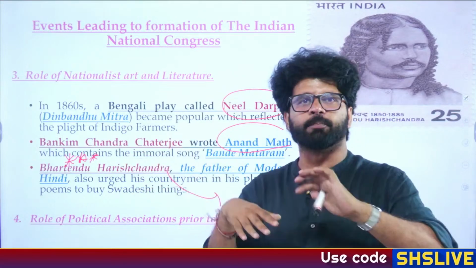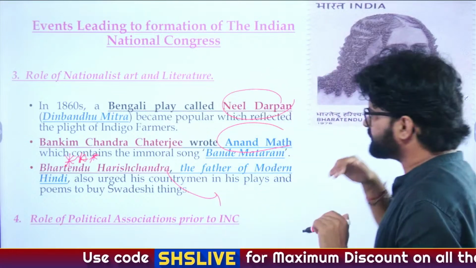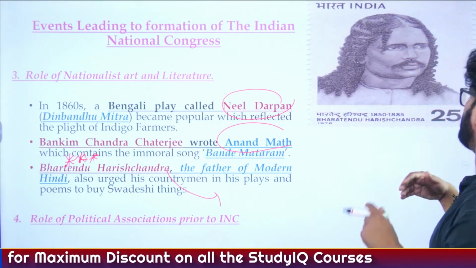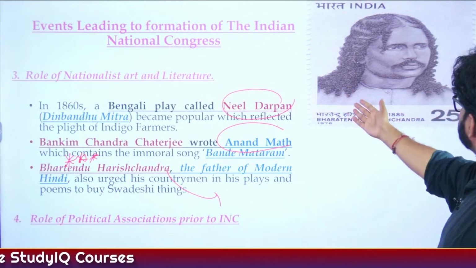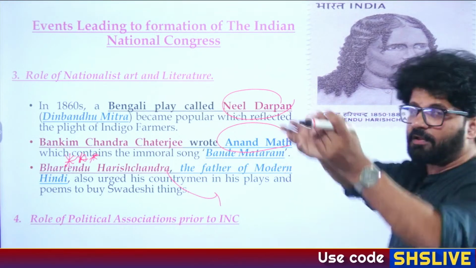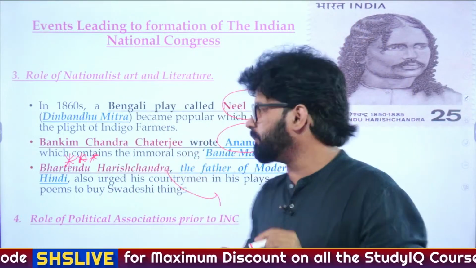They can give you these points, that he talked about the exploitative policies of the Britishers, and you'll say yes. They can also say that he has awesome hairstyle, and you will say yes, sir. Look at his hair. If we grow hair like this now, our mother will be after us. But you can always say that Bharatendu Harishchandra, even Lord Ram and all those lords in the old times, they had big hair, bro. So you can always counter your mother by saying all these things.